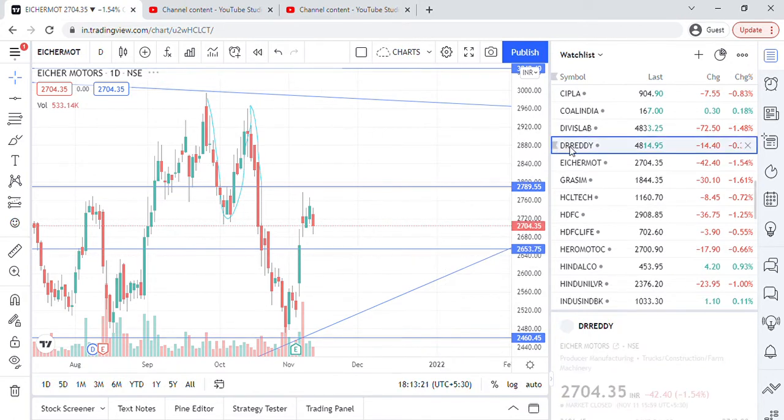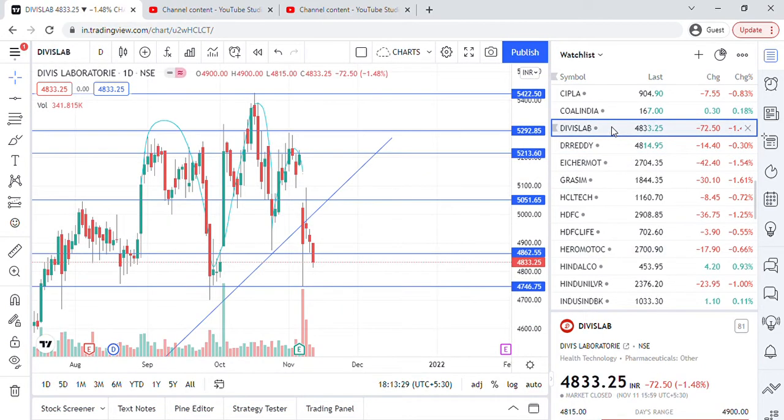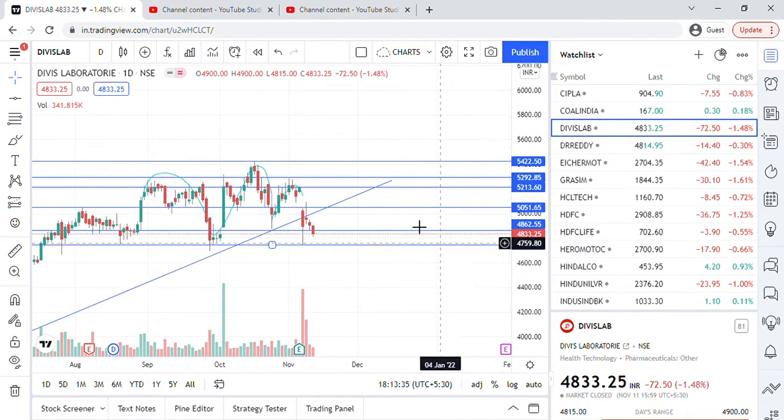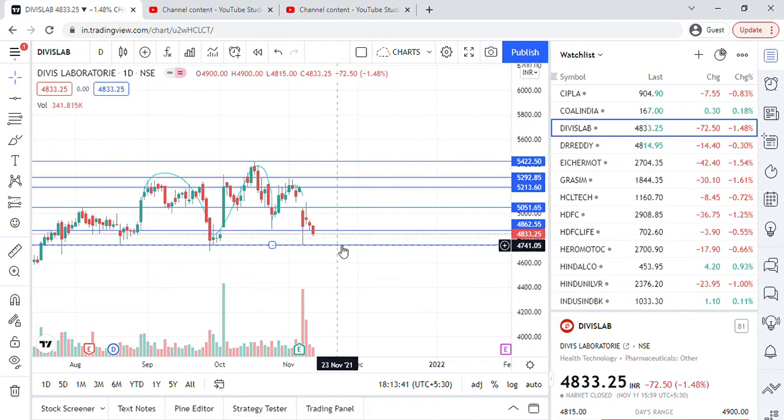Dr. Reddy's still touching this support, sorry, resistance. It is going downward. So guys, this is not right now working, but yes, this range 4741, chances are there that if the selling will come.